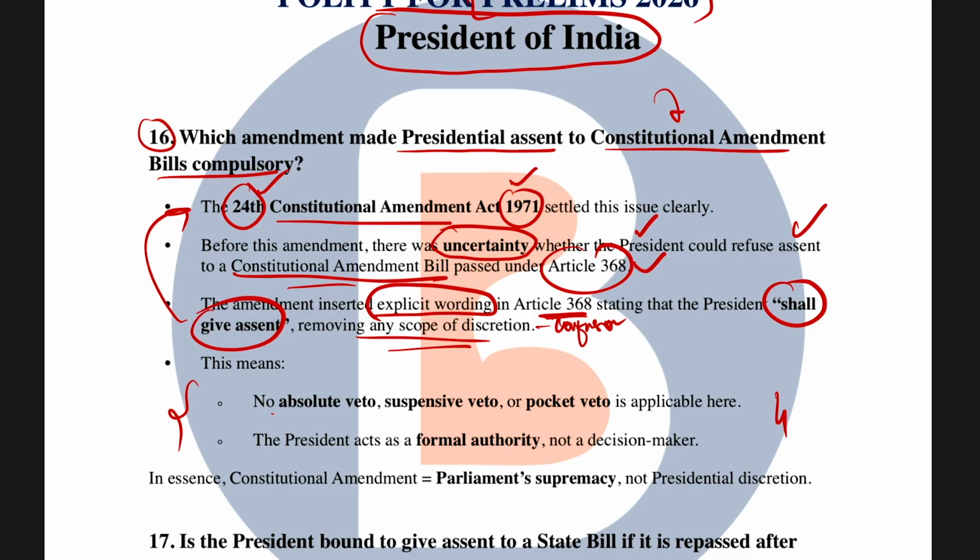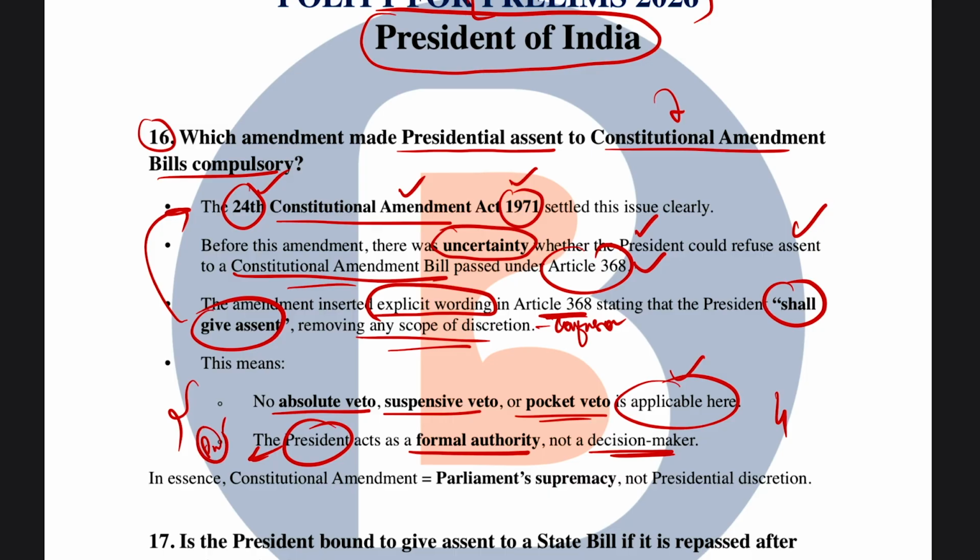So this basically means that no absolute veto, suspensive veto or pocket veto is applicable for a constitutional amendment bill with respect to the president, and the president acts as a formal authority, not a decision maker. Even the president is part and parcel of Parliament, along with the Lok Sabha and Rajya Sabha, in terms of passing this particular constitutional amendment bill. So he acts as a formal authority where he must give his signature, right?